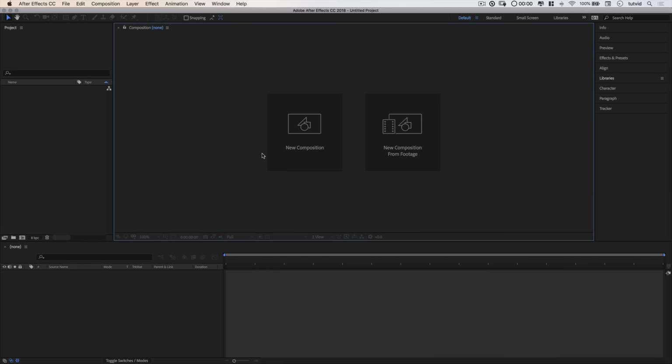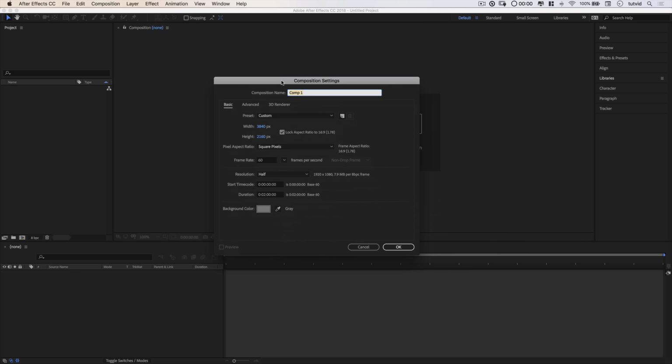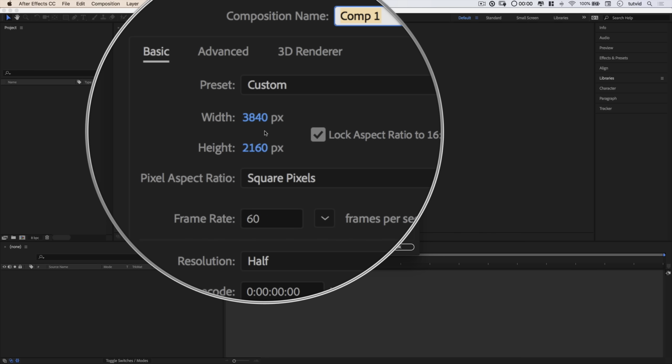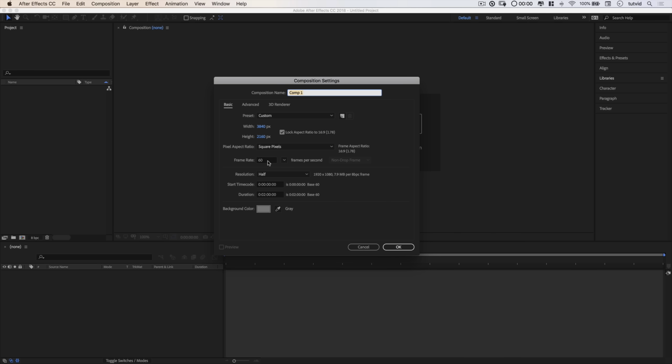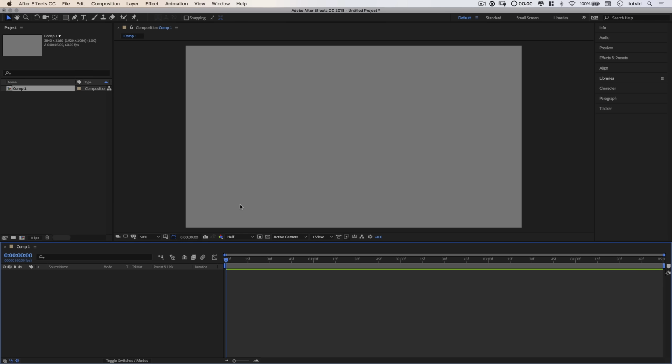Okay, here we are in Adobe After Effects. And the first thing we'll do, just to keep things simple, is create a new composition so you can follow right along. You can name the composition whatever you like. I'm going to go with more of a 4K size, 3840 by 2160. I'm also going to choose a frame rate of 60. You got it, 60 frames per second. And a duration here, we don't need 2 minutes, so let's just go with something more like 5 seconds to keep things a little more under control. Let's go ahead and hit OK, and we have our composition.